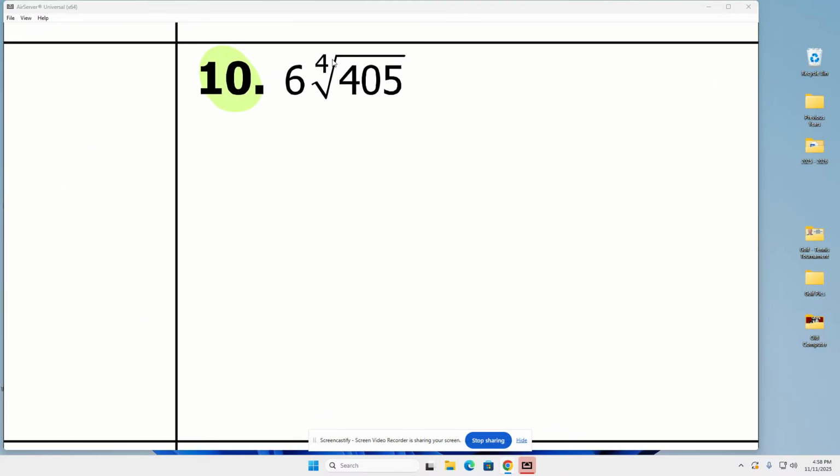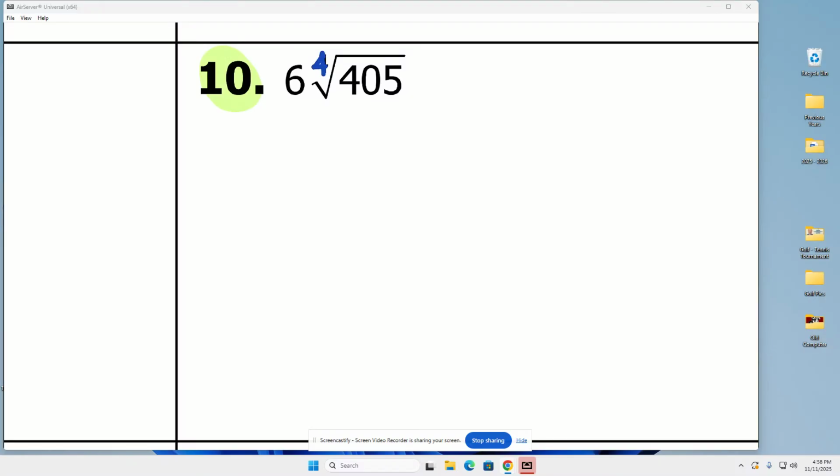405, but we're looking at fourth roots. So I look down my list of perfect fourths. I don't see 405. And this is going to be a pretty big number. So hopefully you got your calculator out and you start dividing. 405 divided by 2 is 202.5. So I'm looking down my list of perfect fourths, and I don't see 202.5 either.